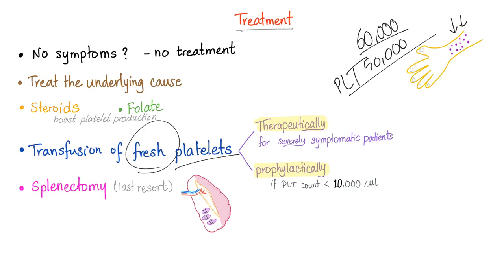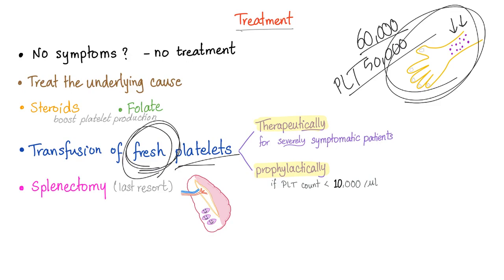Because let's say that you don't have enough fresh platelets at the hospital. You gave them all to this mildly symptomatic person. Then the same night came several people who need fresh platelet transfusion. You'll tell them, oh, I'm sorry, I gave all of my platelets to this mildly symptomatic petechiae patient, and I'll just let you bleed to death. You'll be an idiot and you'll lose your license. Only use fresh platelets for severely symptomatic patients.